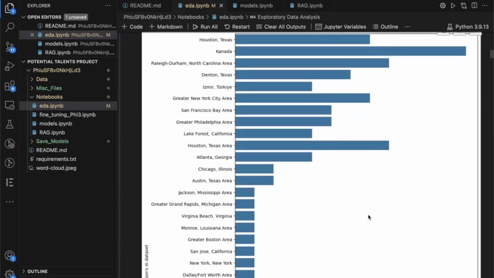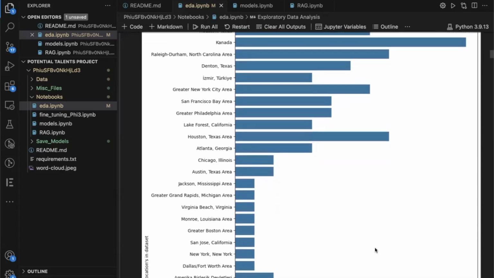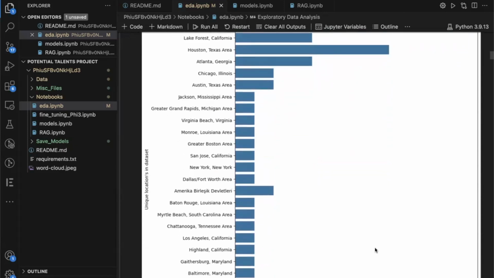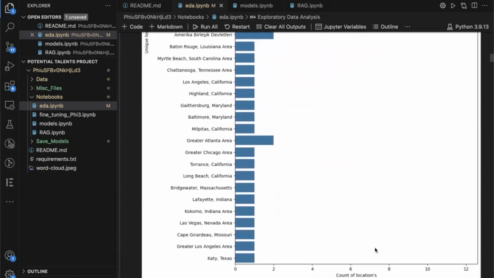But I didn't really feel like that was too big of an issue. It doesn't really appear to have many overlaps except for this Houston, Texas area and Houston, Texas location. But yeah, we can just see the unique locations in the country that these people are from.